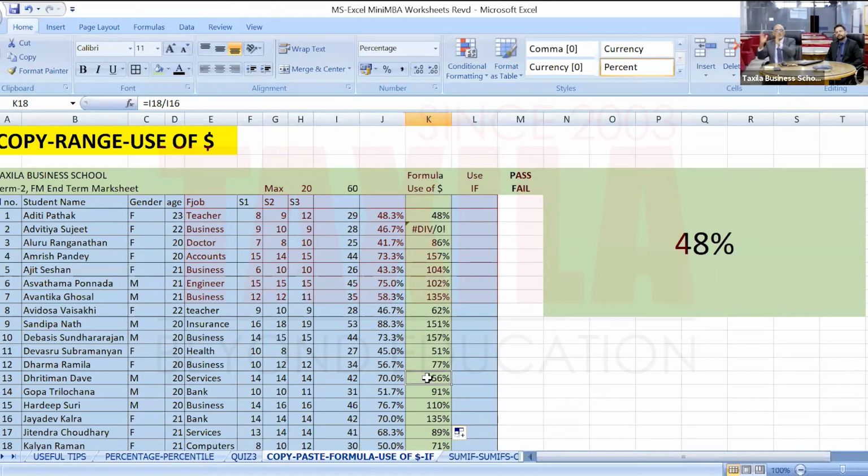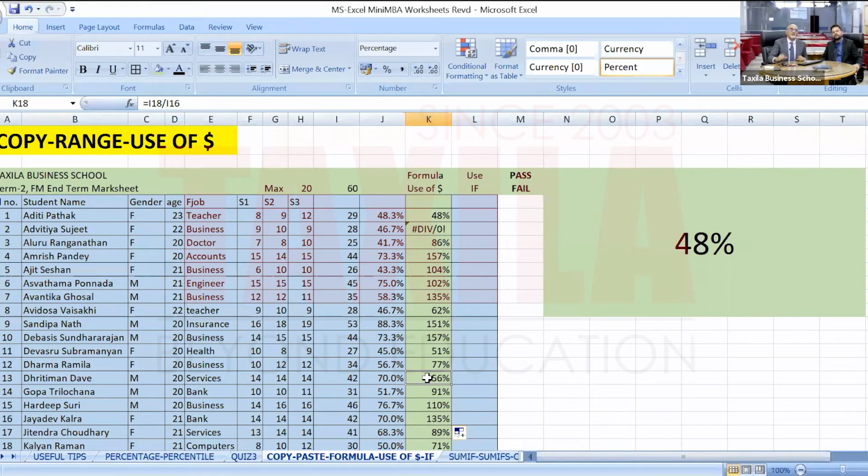When you copy it in the columns on the right side or left side, it does the same thing for the column. It will increase one column in each cell. So this is how the copying works. But in cases where I want one common piece of information to be used in the formula for every person, every cell, then I have to fix that.